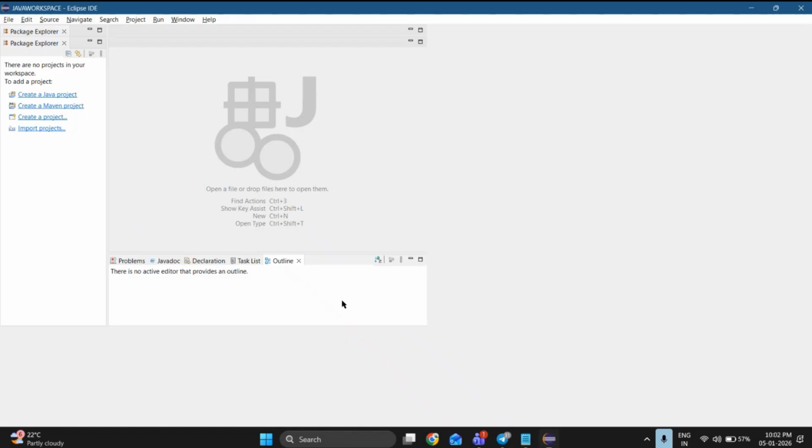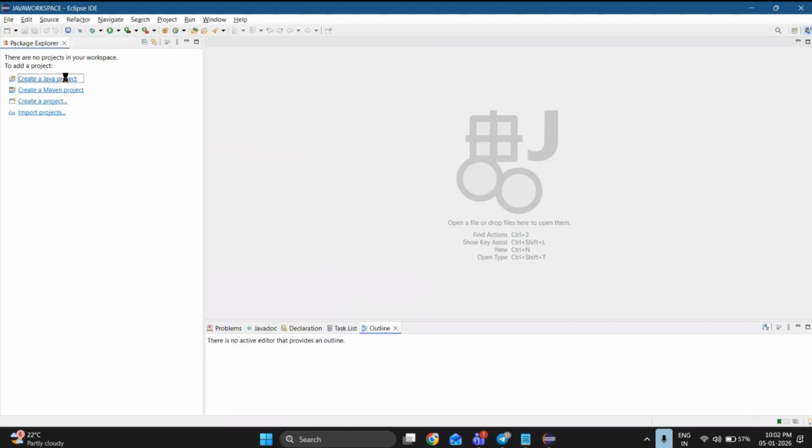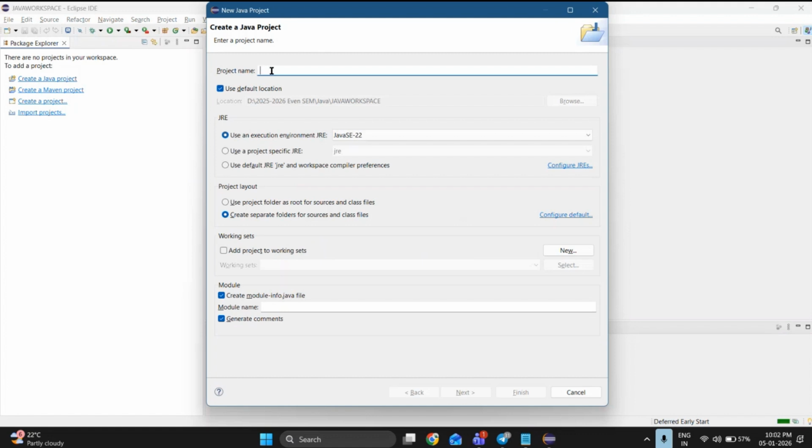Let me create a project then. So let me create a Java project directly. It is asking me for a project name. I can say programs. Just give it a default project name like programs or Java programs, anything. It is asking me to use the default location. Okay, use the default location.